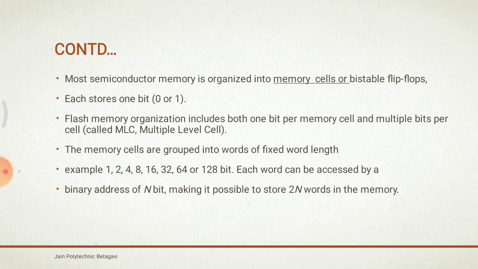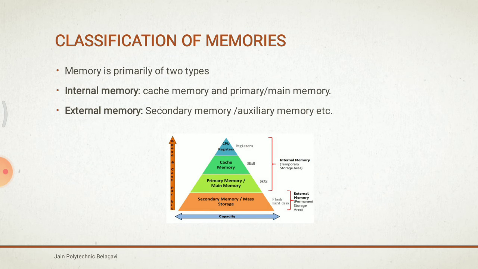Next is the classification of memories. Memories are mainly classified into two types: internal memory and external memory. Internal memory is cache memory and primary memory or main memory. External memory means secondary memory. So you can observe this graph.